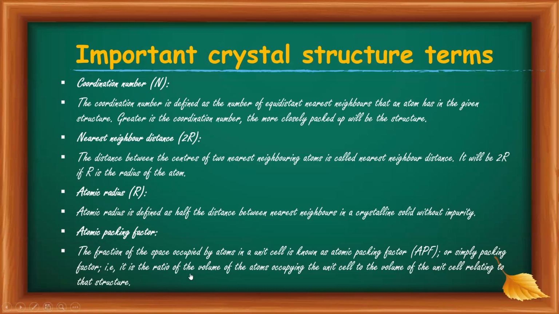Mainly, we use the second definition of the packing factor. That is, it is the ratio of volume of the atoms occupying the unit cell to the volume of the unit cell.